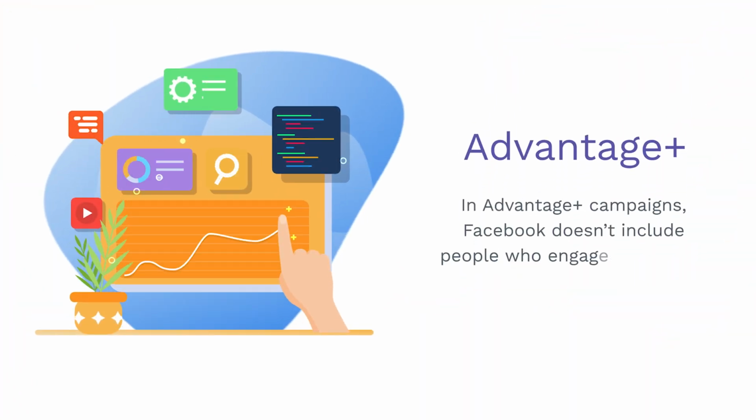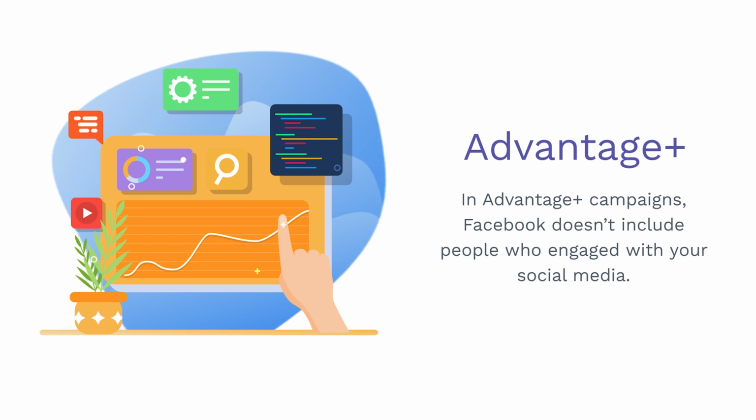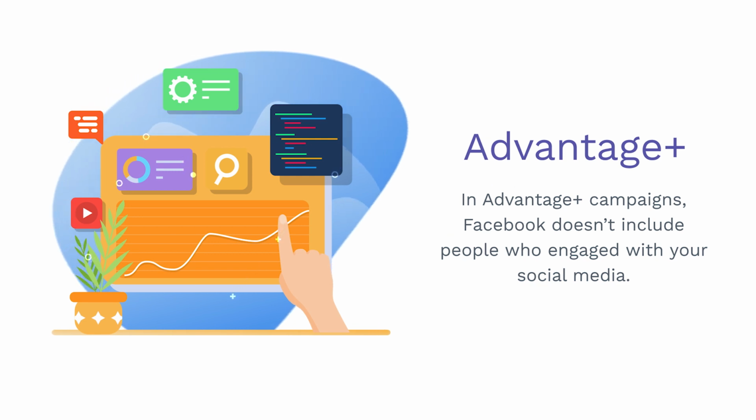Now, back to the Advantage Plus. I researched it a little bit, and Facebook doesn't include the people who engage with your social media. So when you're excluding a percentage of the warm traffic, you're not going to exclude the people who engage with your social media. This is thing number one. Thing number two, I'm going to test it. I'm going to see how it's working, and I'm going to let you know in the next weeks or months how it's working. I find it a good idea.